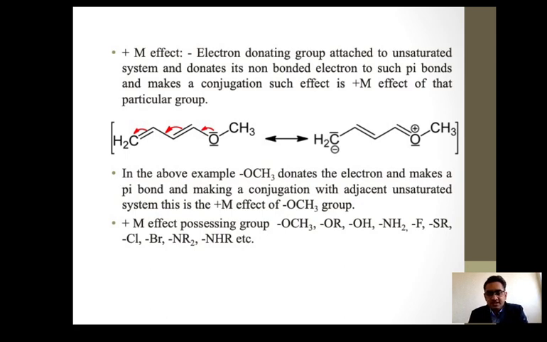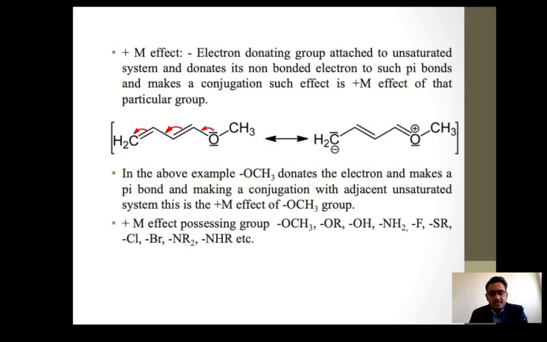The oxygen possesses a positive charge, so accordingly we say this is the plus M effect of that particular methoxy group. In the above example, methoxy donates electrons and makes a pi bond, making a conjugation with the adjacent unsaturated system. This is the plus M effect of the OCH3 group. So which groups can show the plus M effect?